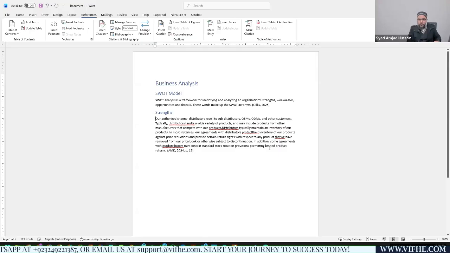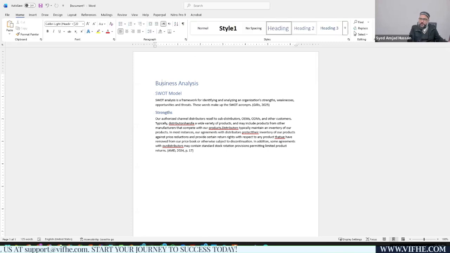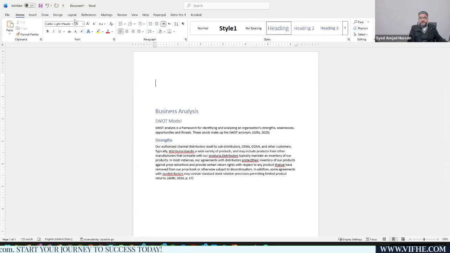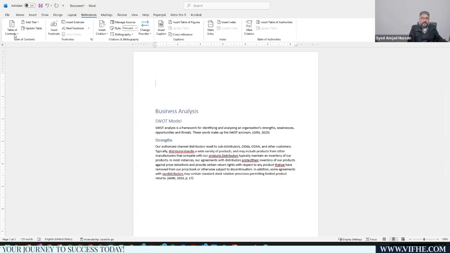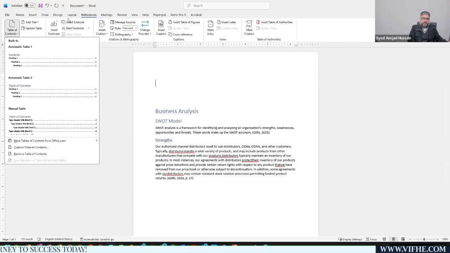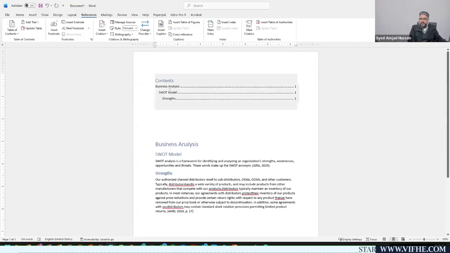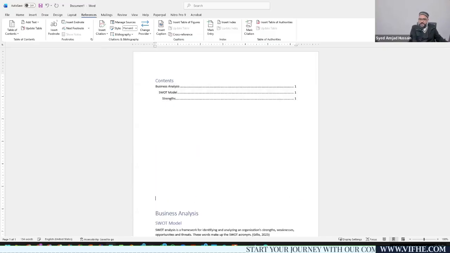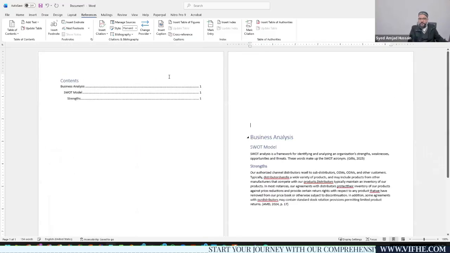Now the most important thing is why I am asking you to update these headings here. Why are you updating these headings? These headings will help you insert a table of contents here. Just under the references tab, this is the table of contents, and once you select this, you can find that your table of contents was automatically updated. For example, I'm going to move this data to page number 2 or page number 3.